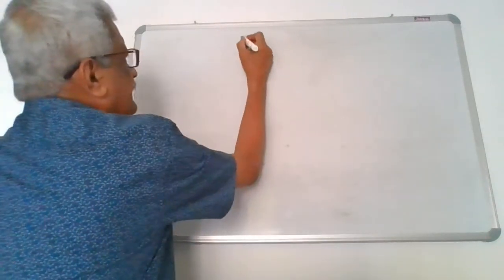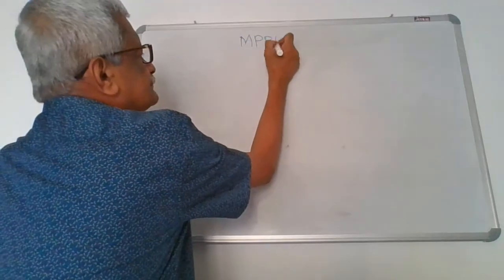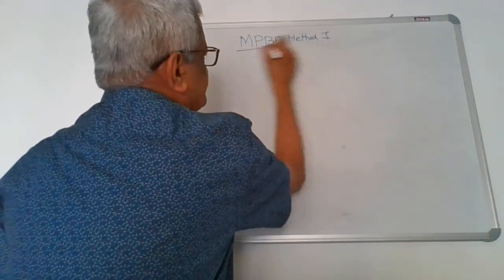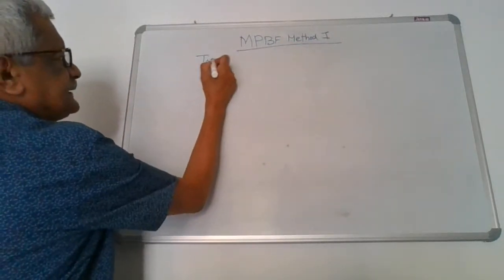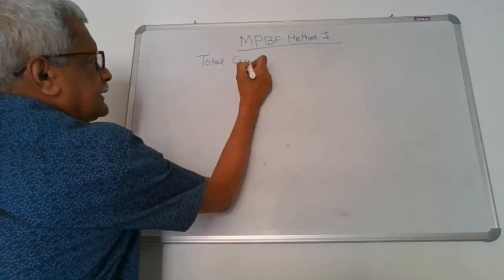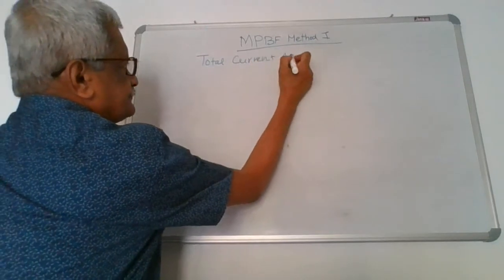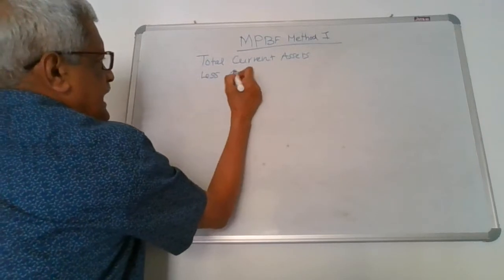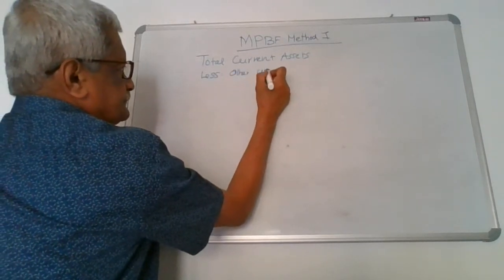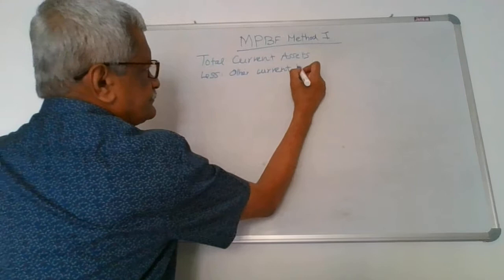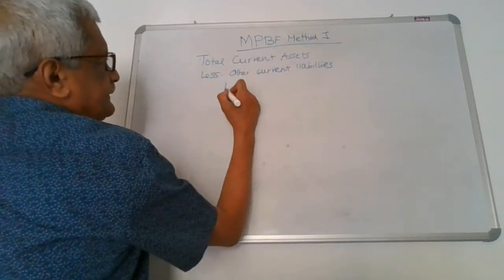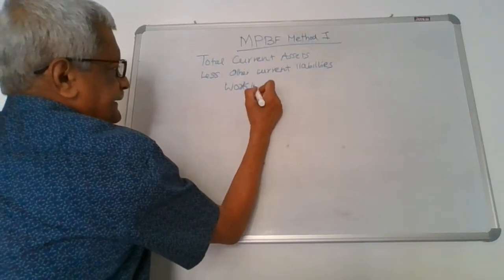Let us understand this mechanism. First, let us go to the MPBF method 1. The starting point is the total current assets less other current liabilities. What you get is the working capital gap.